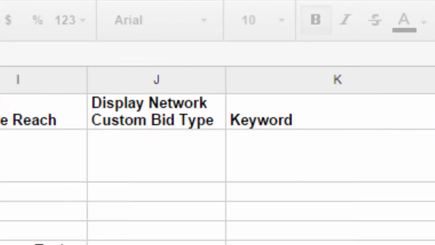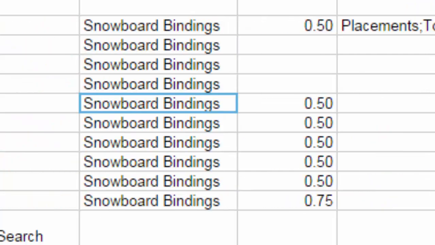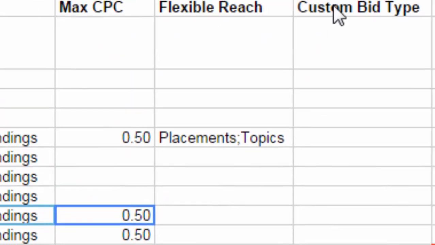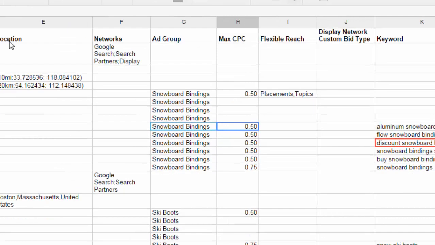Here we can explain if it has to be phrase, broad or exact, so you can play with that if you think it's interesting, but you don't need to do it right now. Maybe we'll just put all of them as phrase. I don't know. Let's see. About the max CPC, you can put that in on the keywords, but don't do anything with this one. Network you don't have to, location I don't think you have to.